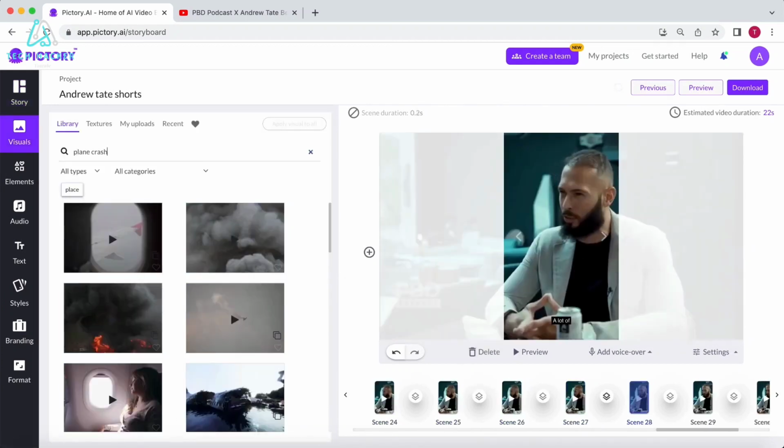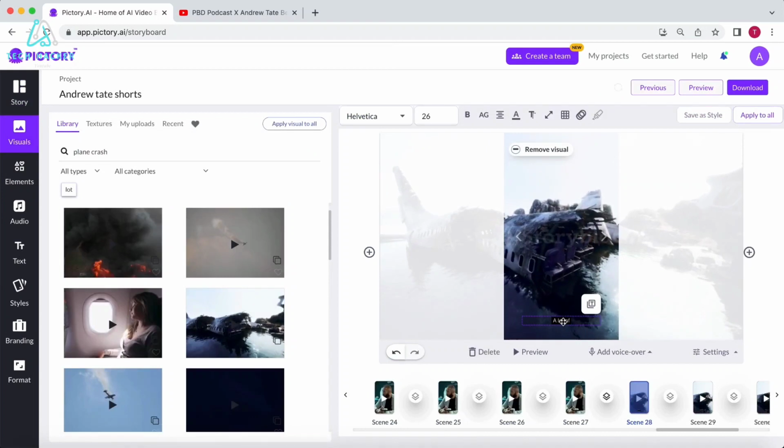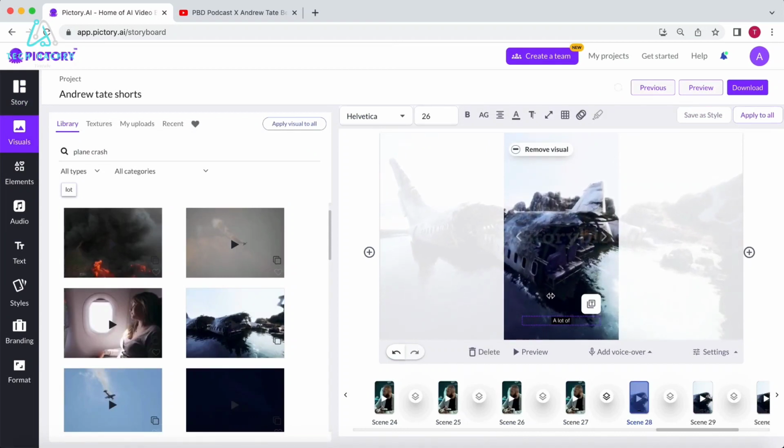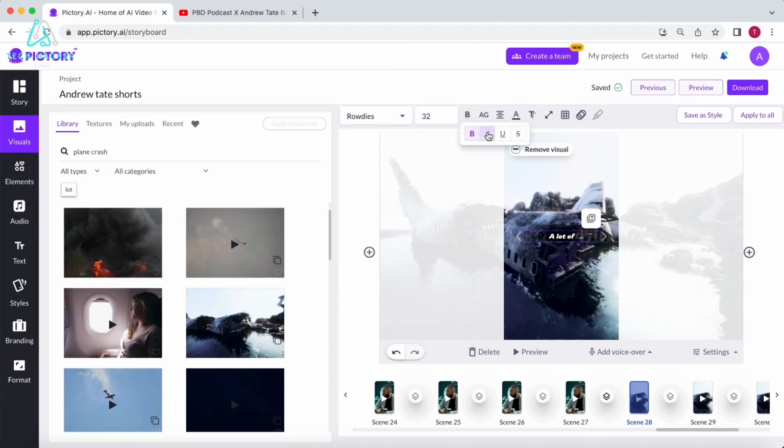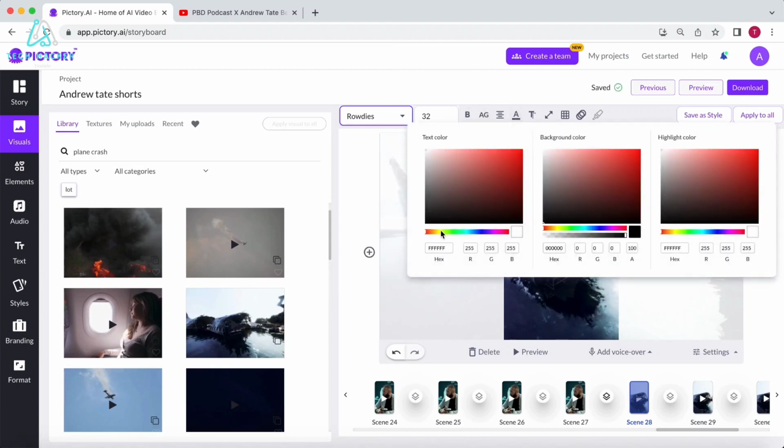Next, let's change the subtitles to make them more readable. Many people watch shorts without sound, so it's important that the subtitles are easily legible. Select the subtitles and place them in the center. You can use the grid tool in the top toolbar to position the subtitles precisely where you want them. Make them slightly larger and choose a more interesting font. I'm setting the titles to all caps since it's a common style. You can change the color of the subtitles. I'm going to use yellow for a more attention-grabbing effect.